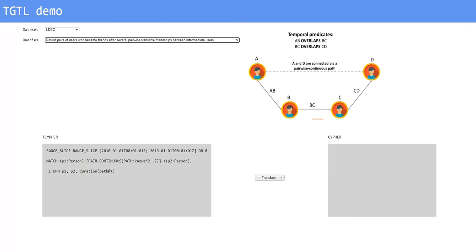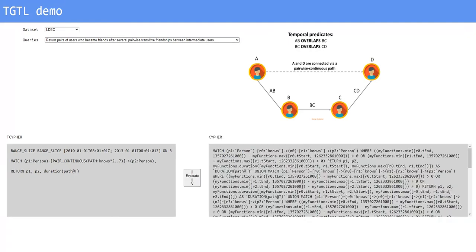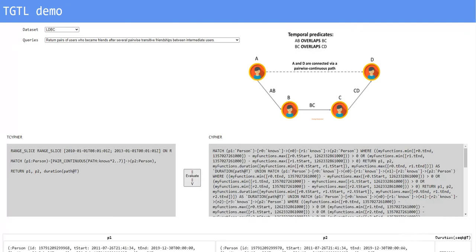Now, the selected query will be displayed as a T-cipher query, which will then be translated into a cipher query that is semantically equivalent. We hope that by also displaying the cipher query, attendees will be able to clearly detect its verbosity and have a clearer insight on the importance of our tool in making reasoning about and writing temporal queries more natural. Finally, the cipher query will be evaluated and the returned results will be displayed.